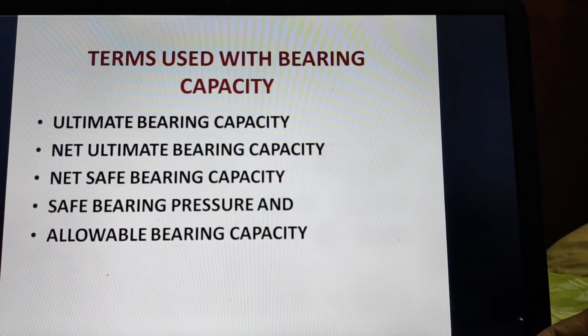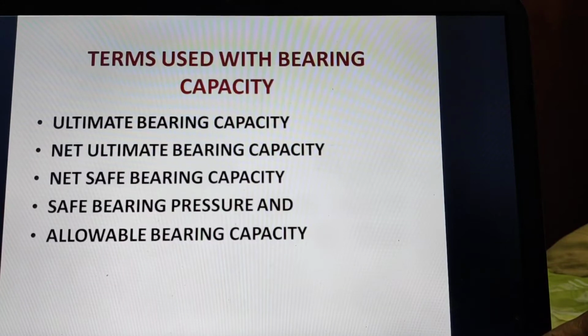The terms used with bearing capacity are many, like ultimate bearing capacity, net ultimate bearing capacity where we do not consider the overburden, net safe bearing capacity where we use a factor of safety, safe bearing pressure with respect to settlement, and allowable bearing capacity, where we take the least of safe bearing capacity and safe bearing pressure, and we recommend it as the allowable bearing capacity of that particular site.